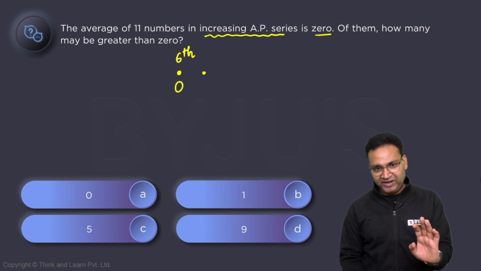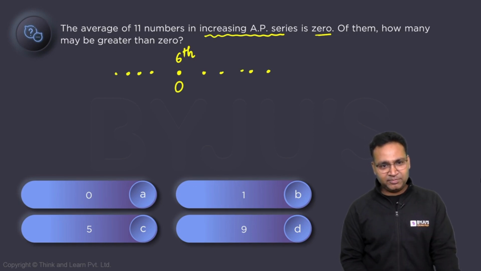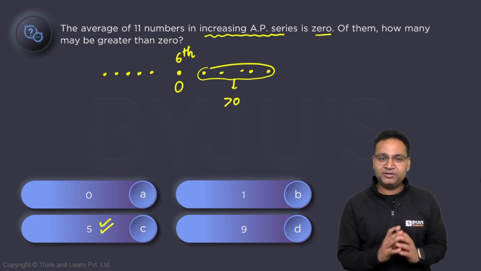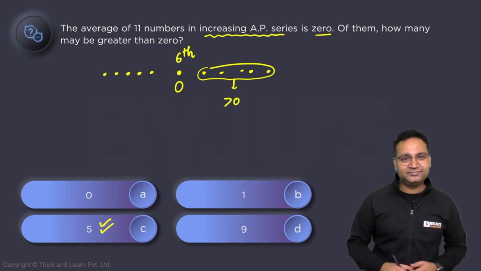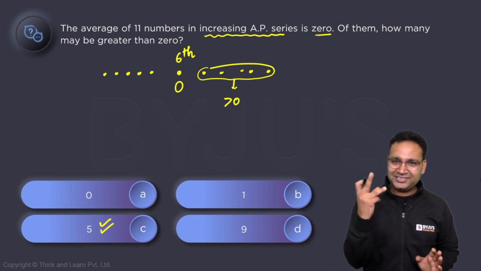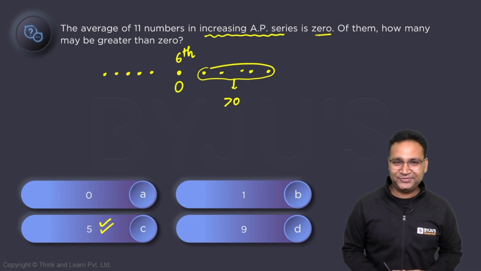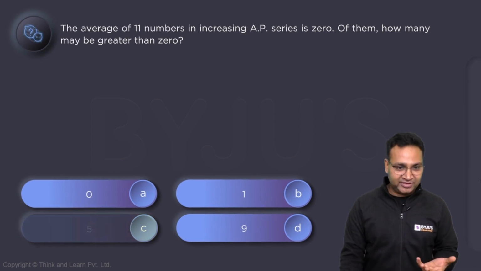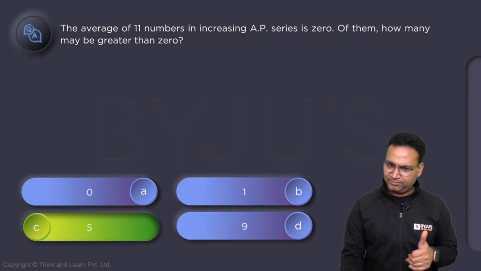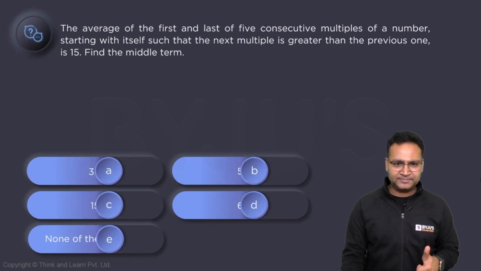That means there are 5 numbers ahead of this and 5 numbers behind this. These 5 numbers will definitely be greater than 0. That's what they are asking: how many numbers are more than 0? 5. Finished, if you know the concept. Look at the answer whether it is correct. Yes, the answer is 5. Perfect.